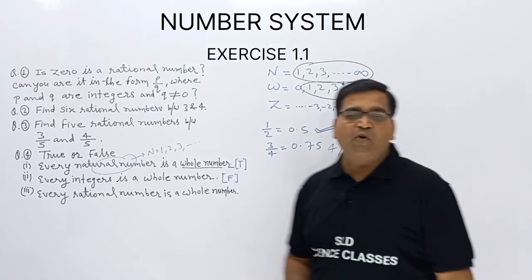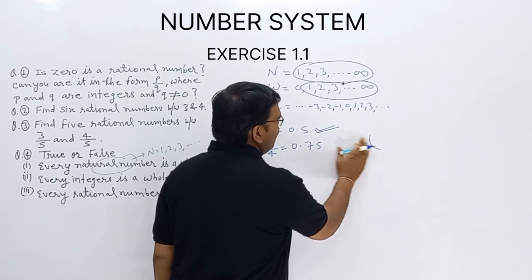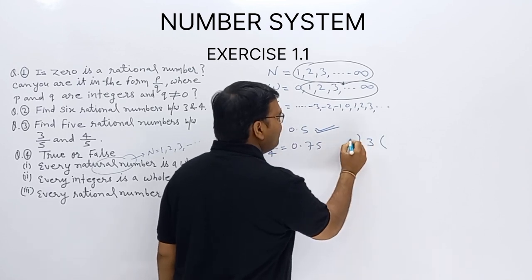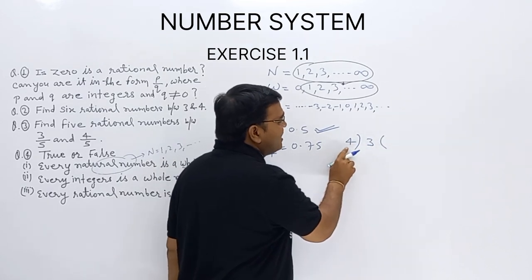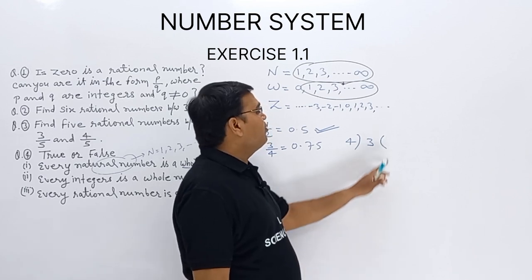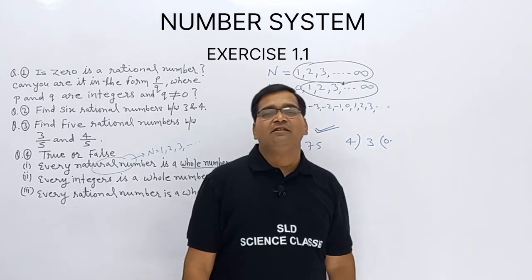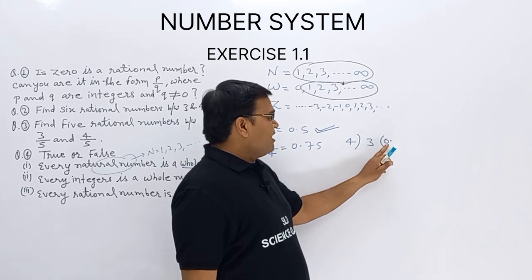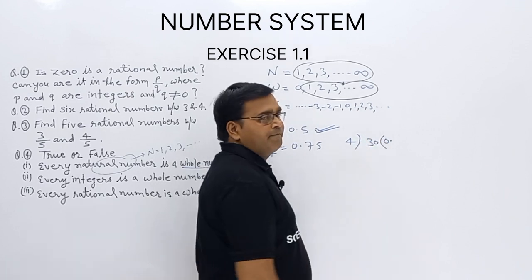Observe this. I am dividing by 4. I am dividing 3, where 3 is the dividend and 4 is the divisor. The dividend is smaller than the divisor, so what do we get? Our quotient will be 0 point something. If the numerator is smaller than the denominator, the answer will be 0 point something. So I take 0 point there, and since the point is there, we take 1 zero.